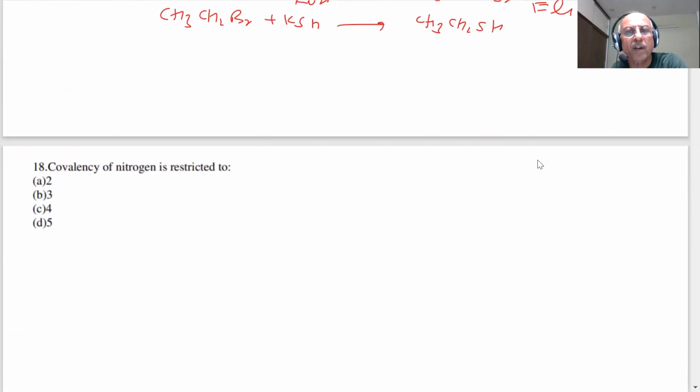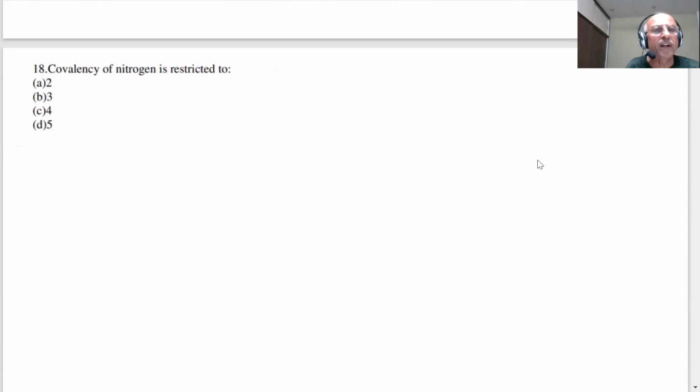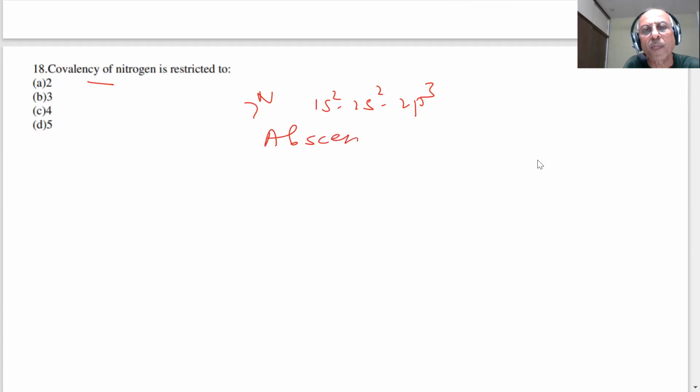Next question. Question number 18. Covalency of nitrogen. What is covalency? Nitrogen is 7, 1s2, 2s2, 2p3. There are no d orbitals in the case of nitrogen, it belongs to the second period.